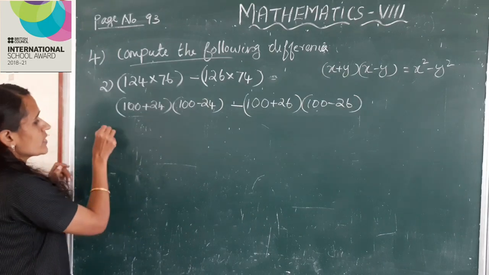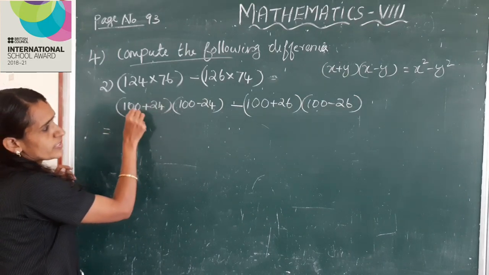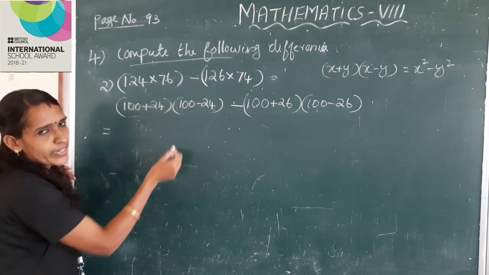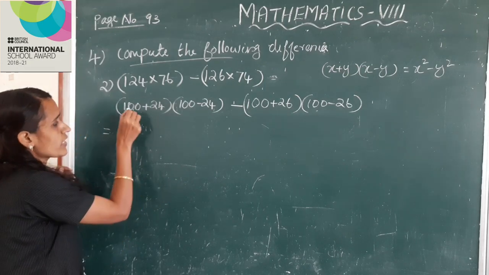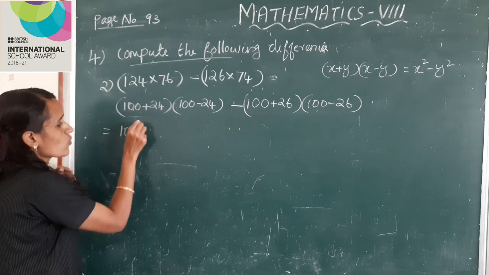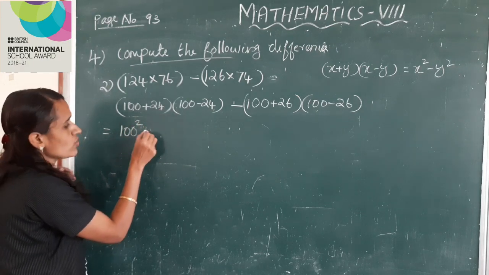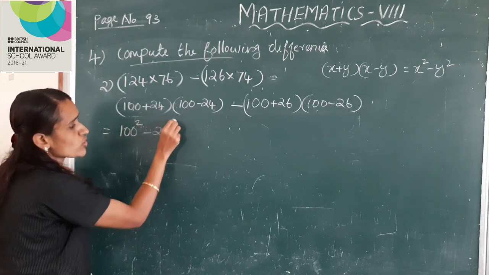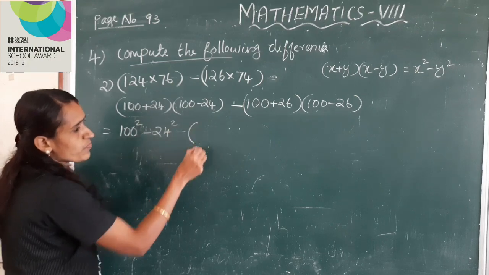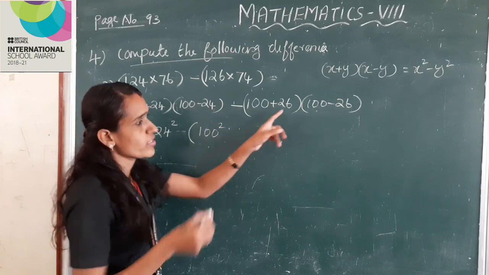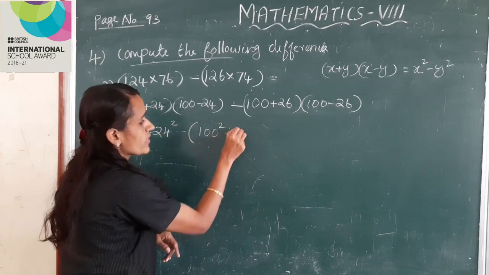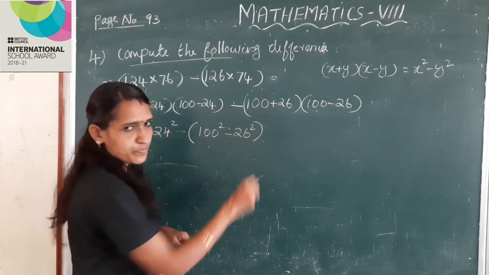Okay, this is the form x plus y into x minus y is equal to x square minus y square. Here x is 100, 100 square, here y is 24, minus 24 square, minus, here x is 100, so 100 square, here y is 26, so minus 26 square.